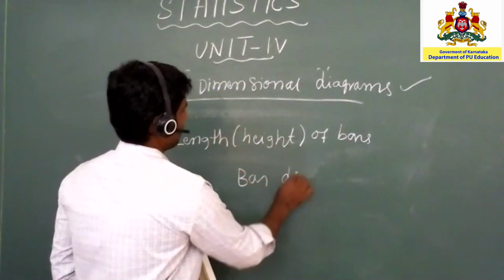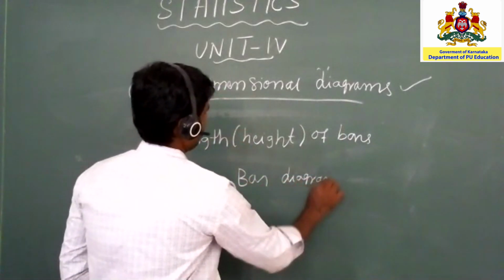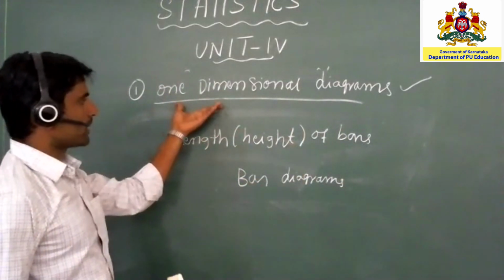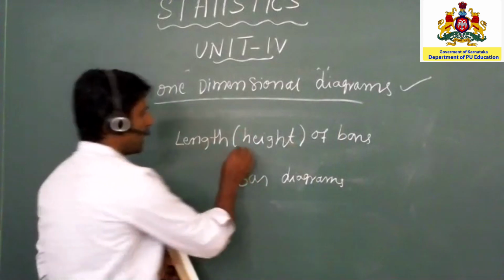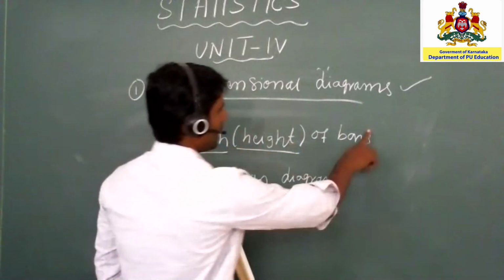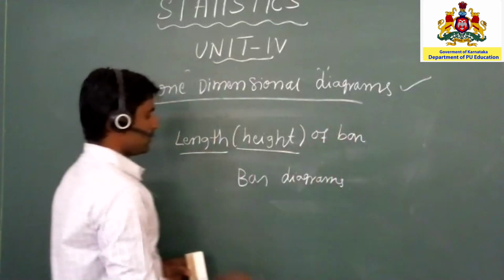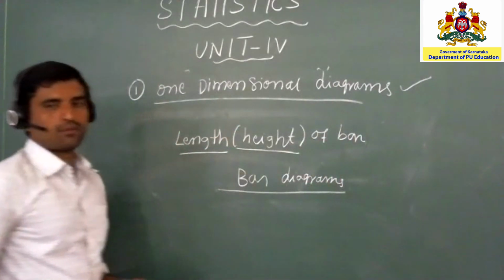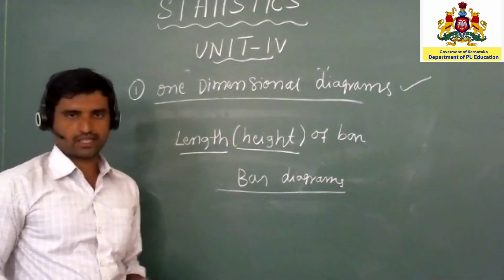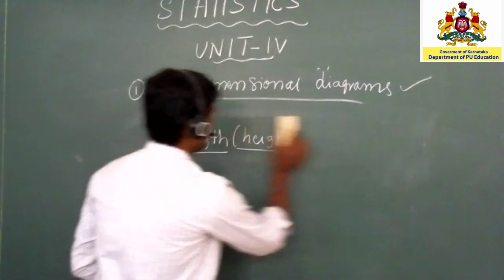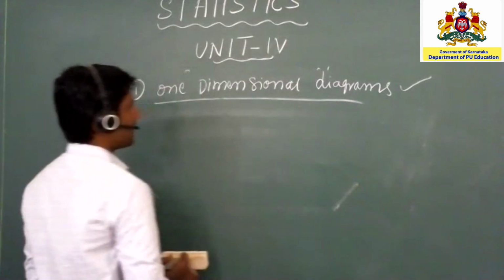Very important: in one dimensional diagrams we consider the height or length of the bar. Understood?